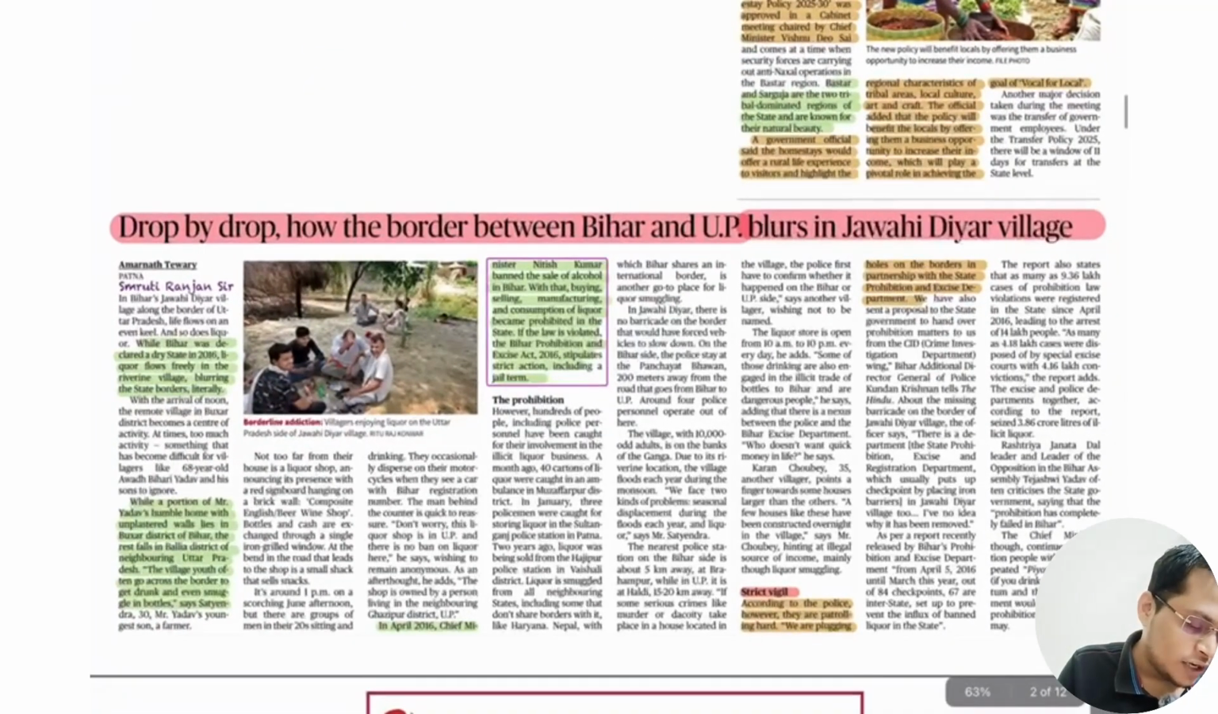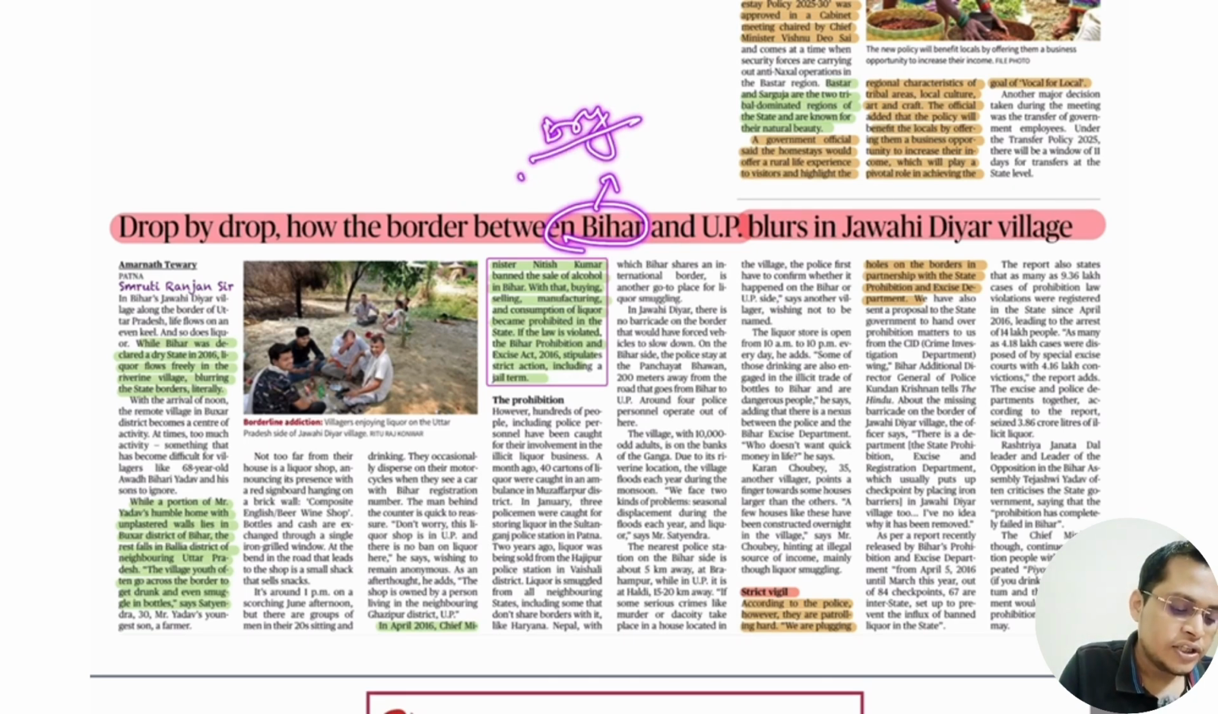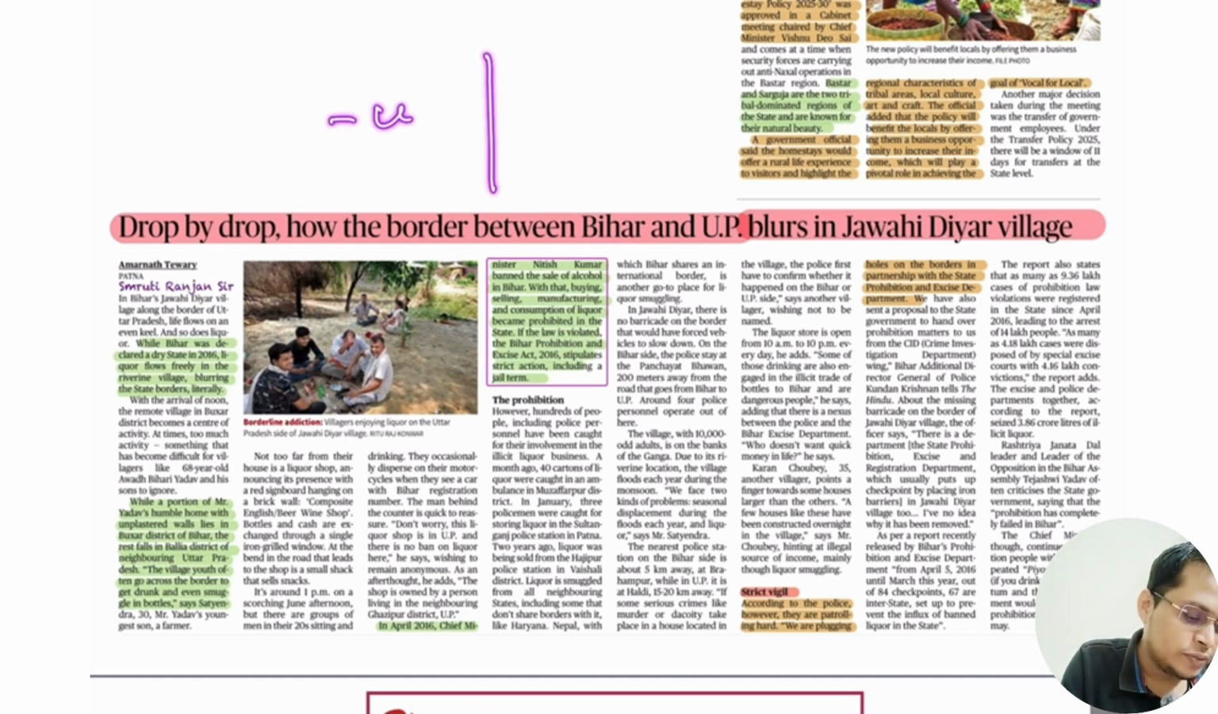Okay. So next, this is a very interesting incident. Bihar is called a dry state because liquor is banned here. But let's say this is the Bihar and Uttar Pradesh border. Let's say this is the border. This is UP, this is Bihar. Here it is banned, but people migrate to UP to consume liquor and do a lot of smuggling in the border area. Because of that, it is in news.